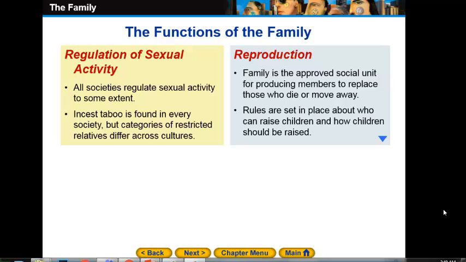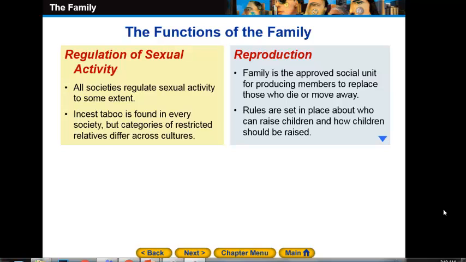The second function of the family will be reproduction. And of course, it does make some sense. In order to produce new members in the society, the family is responsible for this activity as a social unit. So family is the approved social unit for producing members to replace those who die or move away.